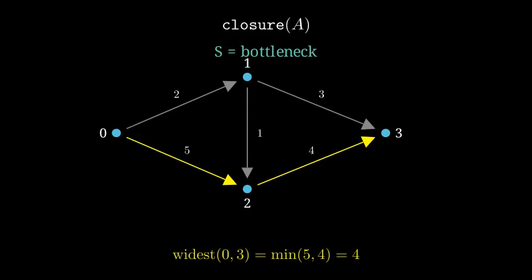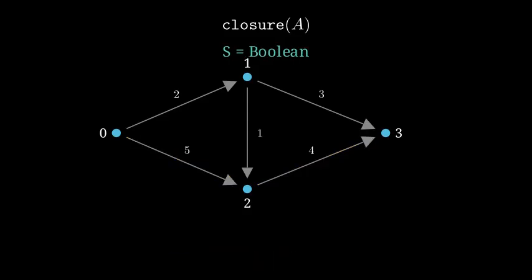The answer is 4. And the simplest question of all, swap to the Boolean Semiring, where plus is or and times is and. Now we are asking only, is node 3 reachable from node 0? Yes. In fact, node 0 reaches every other node. Node 3, by contrast, is a sink. It has no outgoing edges, so it reaches nothing but itself. The same closure that gave us distances and counts now gives a single bit of truth.